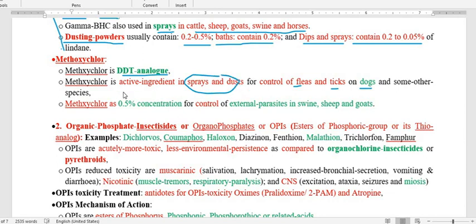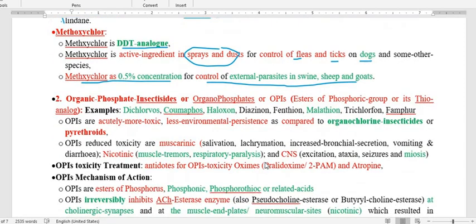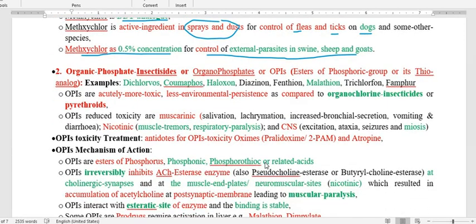This may be one of the ingredients found in insecticide preparations. The methoxychlor concentration is about 0.5% to control external parasites in species like swine, sheep, goats. So this is all about the organochlorines, that is methoxychlor and gamma benzene hexachloride.